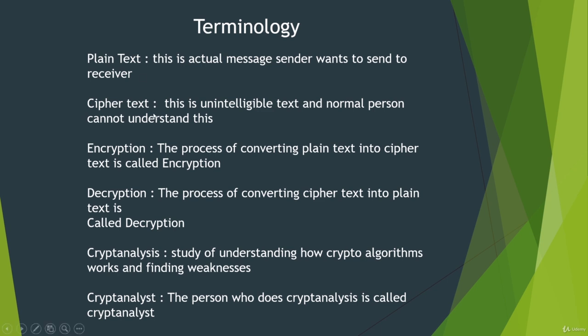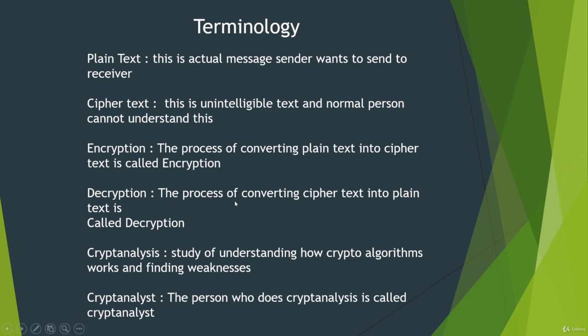And cipher text is unintelligible text that a normal person cannot understand. I perform some operation on my plain text to get this cipher text, and I send this cipher text to my receiver. Encryption, the process of converting plain text into cipher text, is called encryption. The actual process I perform on the plain text is encryption. After encryption, I get the cipher text.